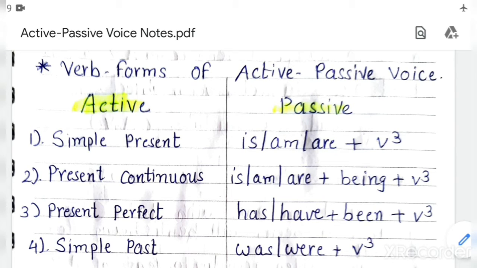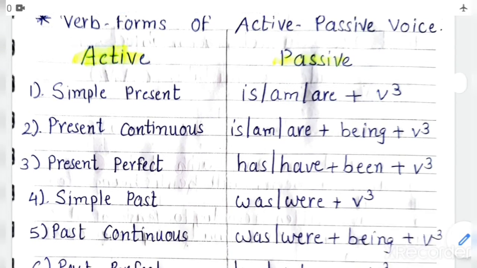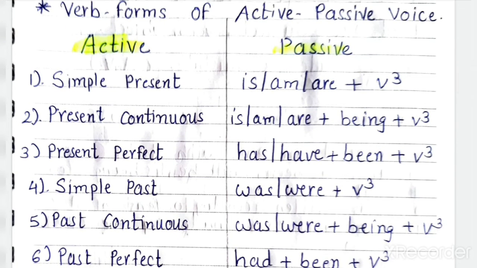Now, let's start with verb forms of active passive voice. As I told you, if you want to learn active passive voice completely, you have to be clear in tenses. Here 8 tenses are there in which passive voice is possible. The first tense is simple present tense.